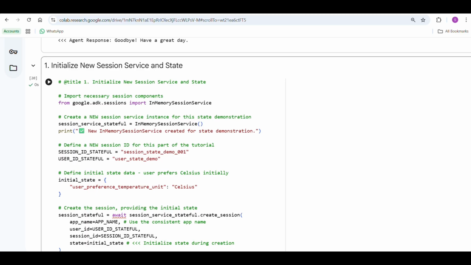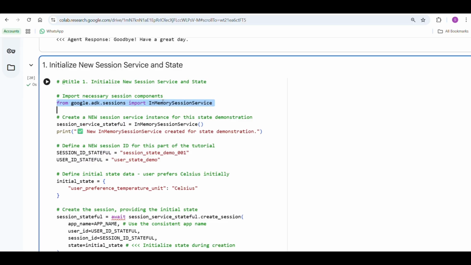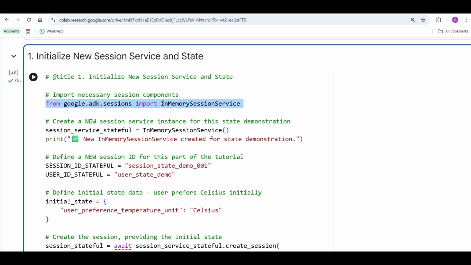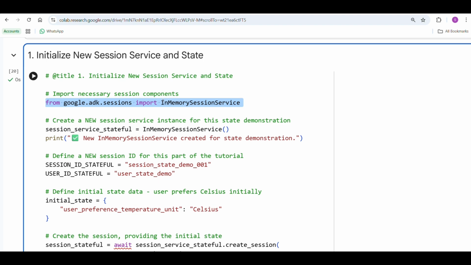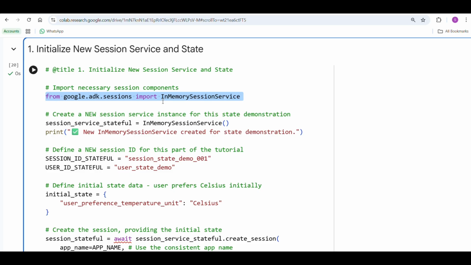Which means what? We are going to import the ADK session. In this line, we are importing the ADK session that stores the conversation history, tool outputs, and memory state. And why do we want to import it? Because this is going to allow your agents to persist the state with the session, which means user preferences, long conversations, or personalization. So all these aspects it is going to maintain.